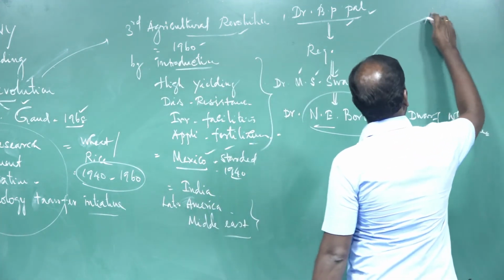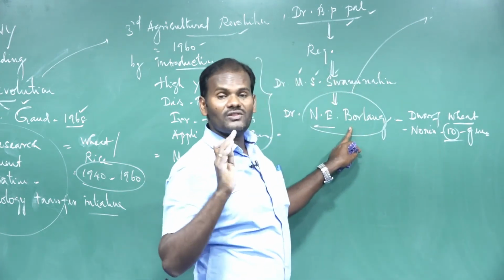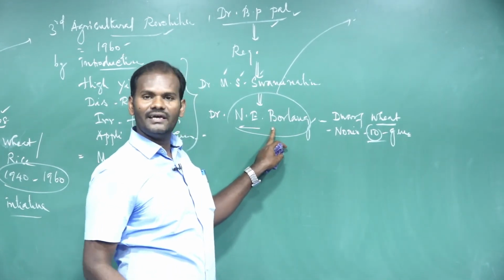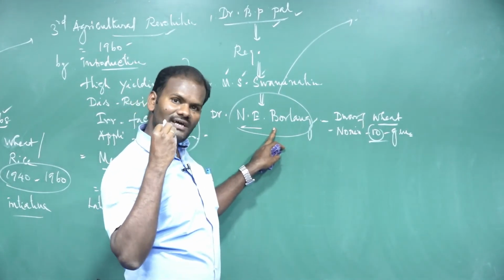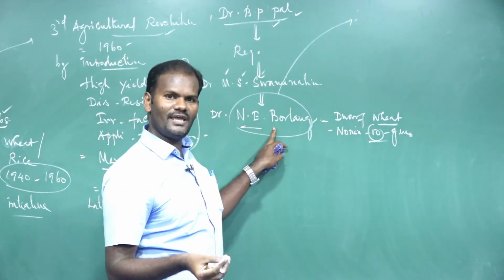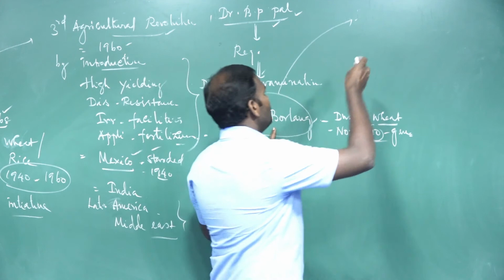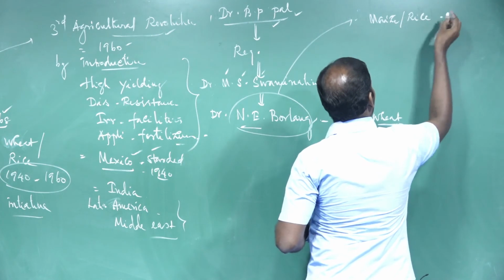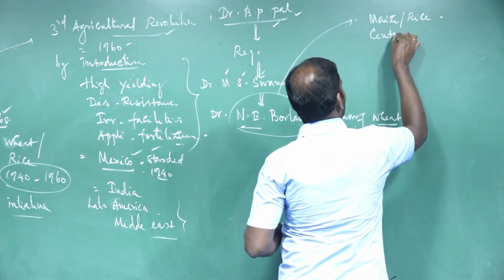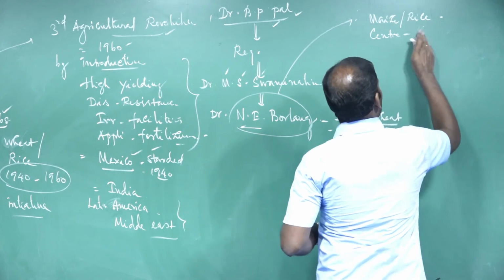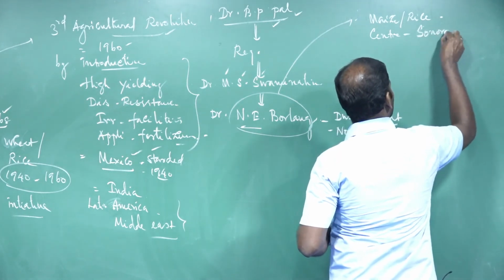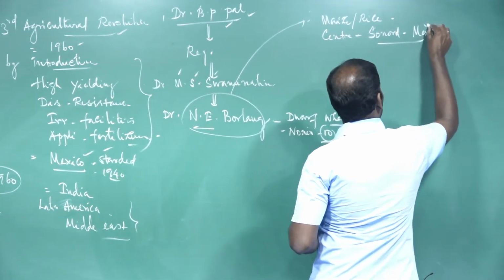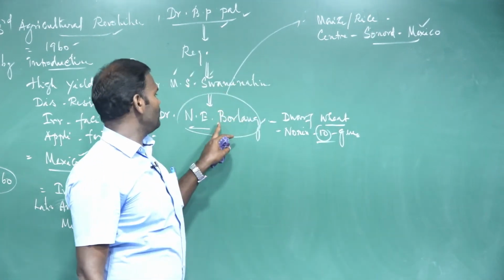Norman E. Borlaug was actually a plant pathologist, studying various plant diseases, as well as a plant breeder.